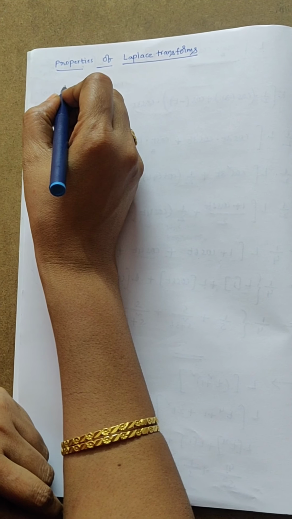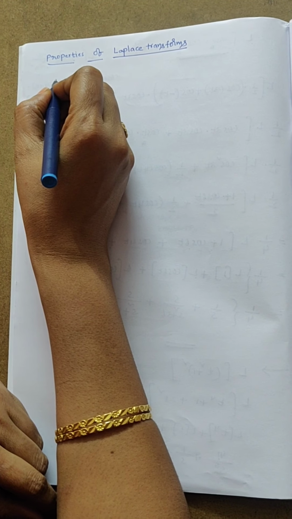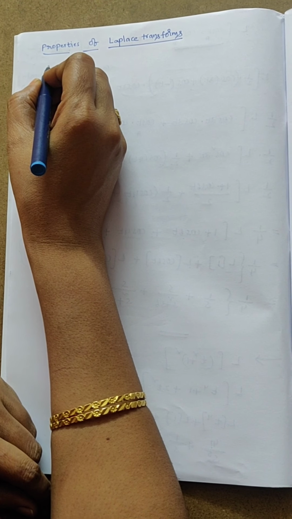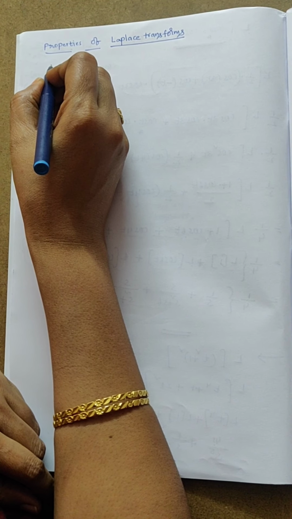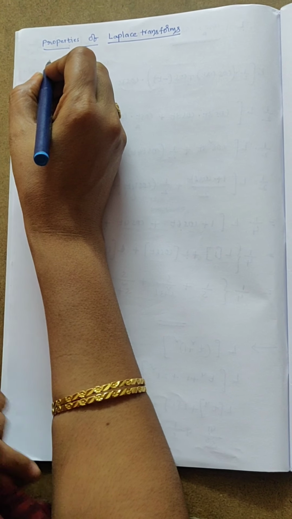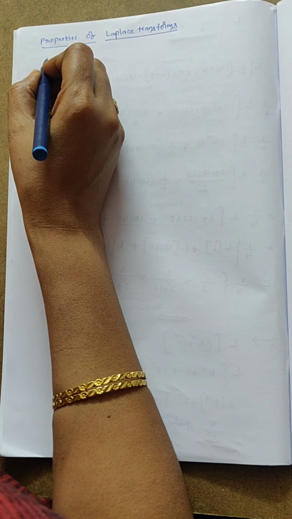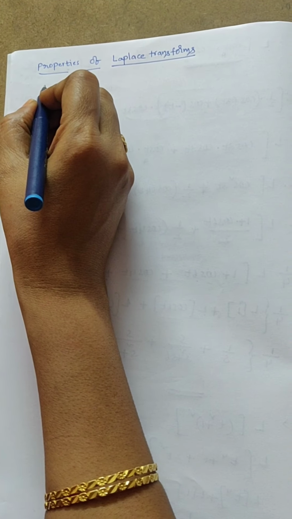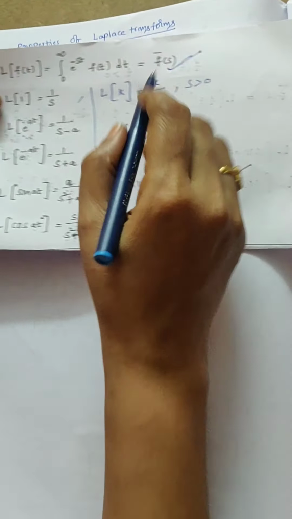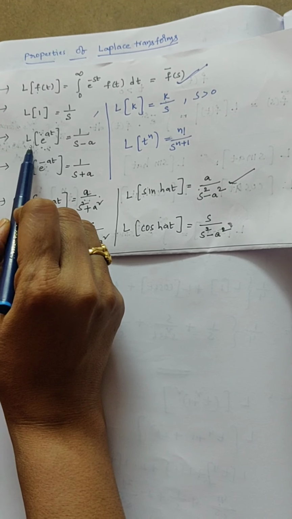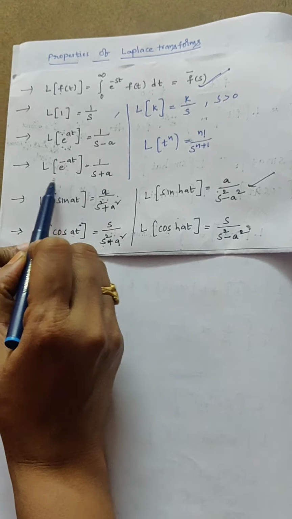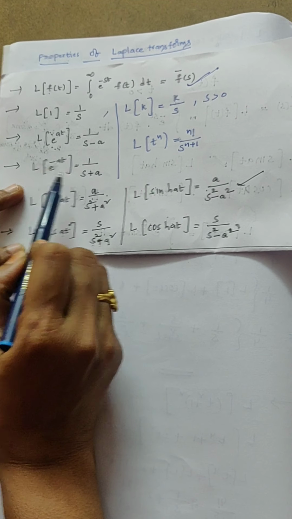From the M2 subject, in the last sessions we discussed Laplace transform of standard functions. From that we derived some formulas. They are Laplace transform of 1 equal to 1 by s, Laplace transform of k equal to k by s, L of e power at equal to 1 by s minus a, L of e power minus at equal to